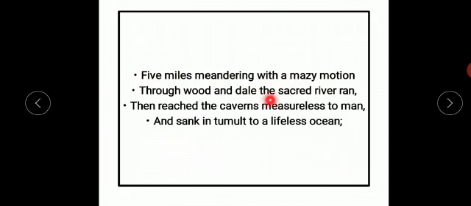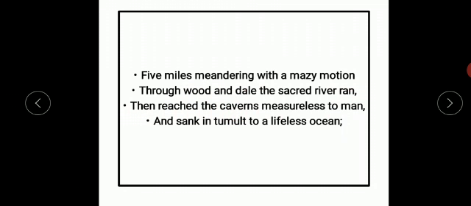wood and dale, the sacred river ran. And this river Alph was flowing through wood. Wood means forests and dale means valleys or ghati. Okay, then this Alph was flowing through wood and dale, and then it reached the caverns measureless to man.